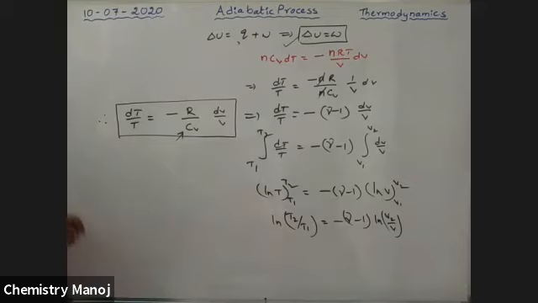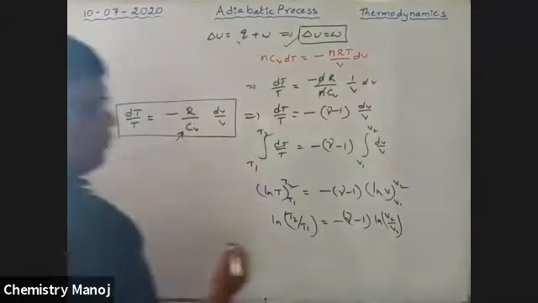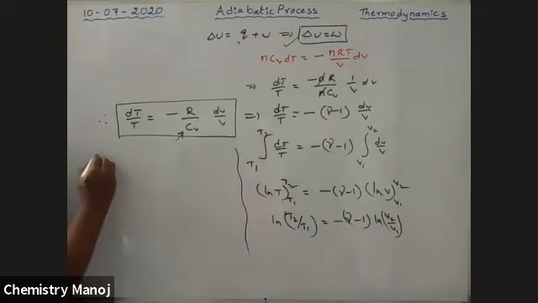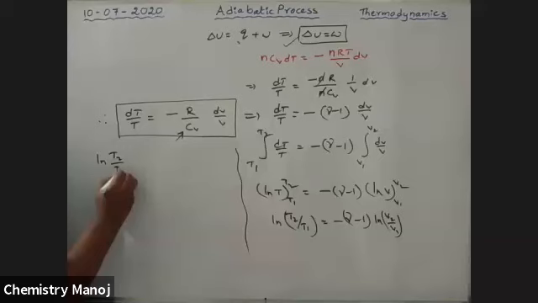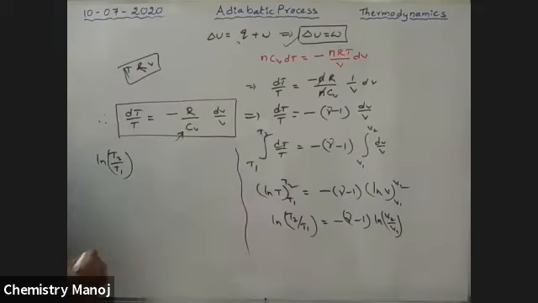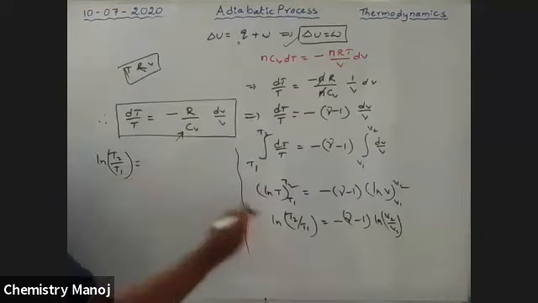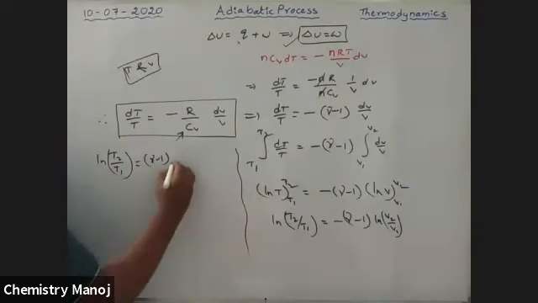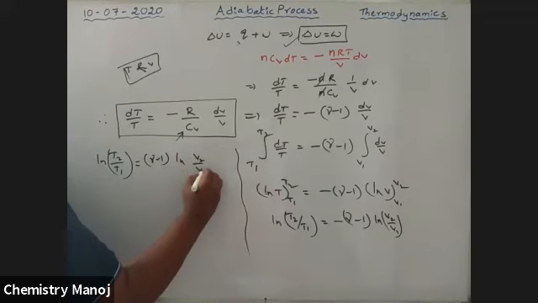I am just trying to derive a relation between T and V. So ln T2 by T1 is equal to minus (gamma minus 1) ln V2 by V1.